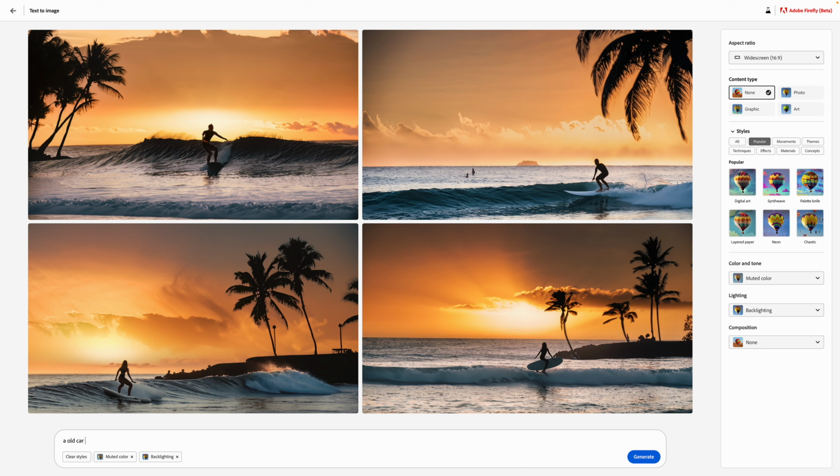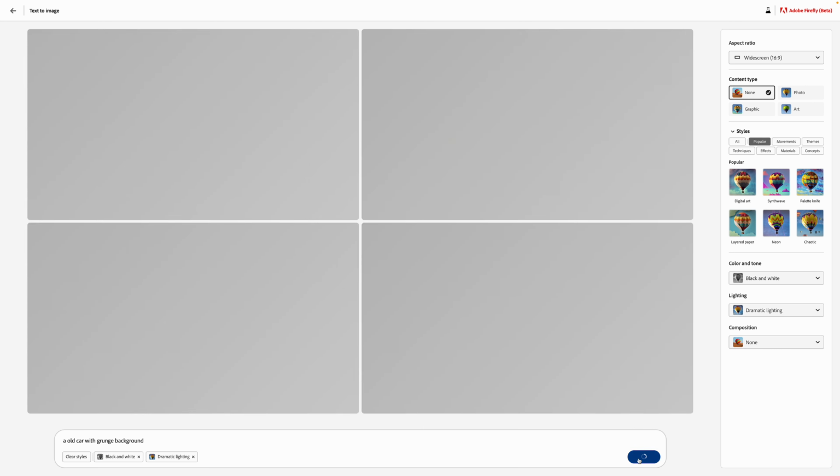Old car, with grunge background and lighting, color I want black and white, and dramatic lighting, I need this. Then simply click on generate.